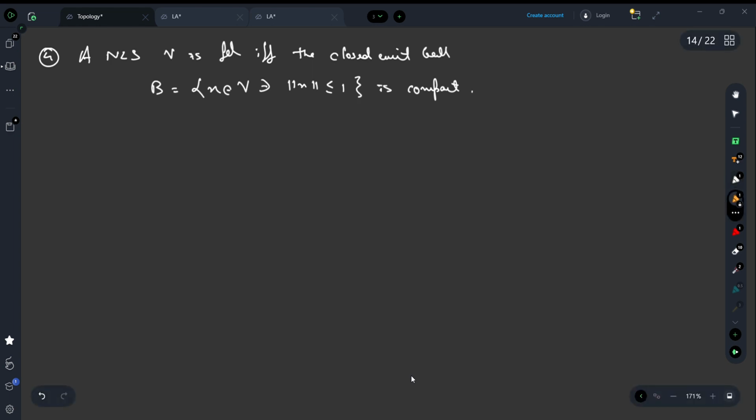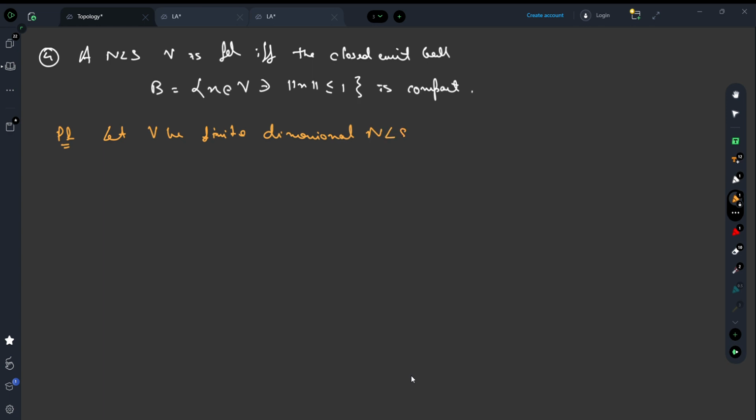So let's check the proof of it. Now notice one thing. Suppose V is finite dimensional. What can we say about the compactness of B? Now B is already closed.